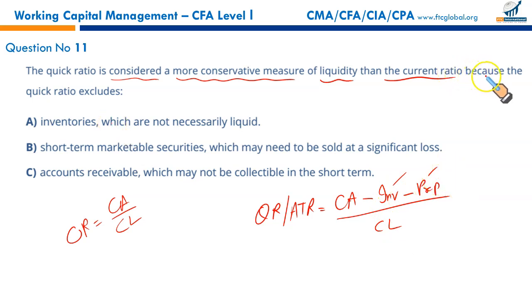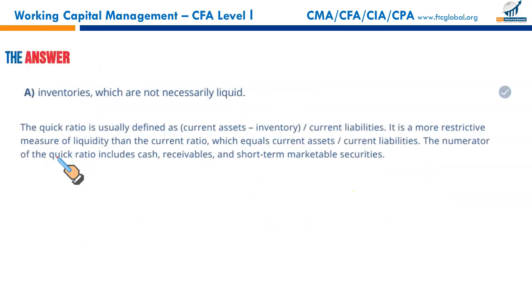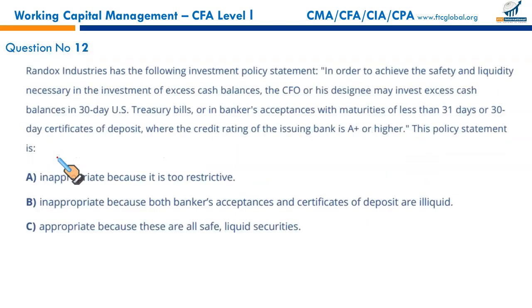So what is specifically excluded? Because the quick ratio excludes inventories, which are not necessarily liquid. Correct, this is a correct statement. Short-term marketable securities, no. Only inventory and prepayments, wrong. Account receivables, no. Account receivables are a part of current assets as well as quick assets. So B, C are not correct. Only A is, and A it is.